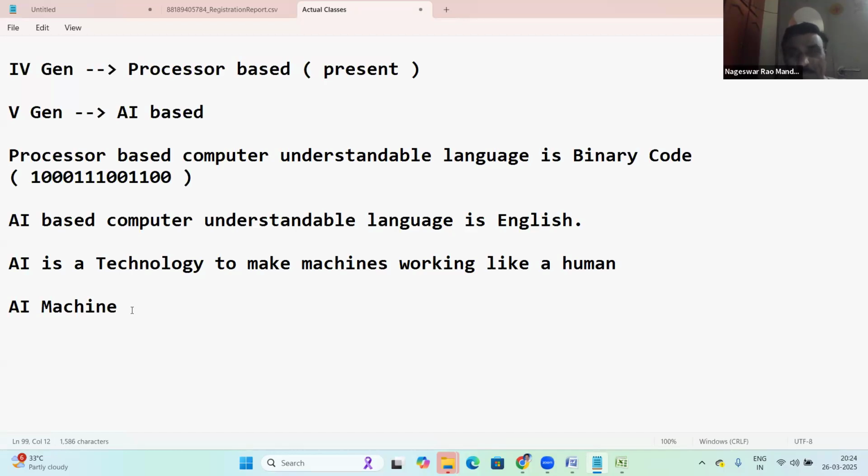So an AI machine can understand your English. It can listen to our instructions. That is one example of an AI machine.